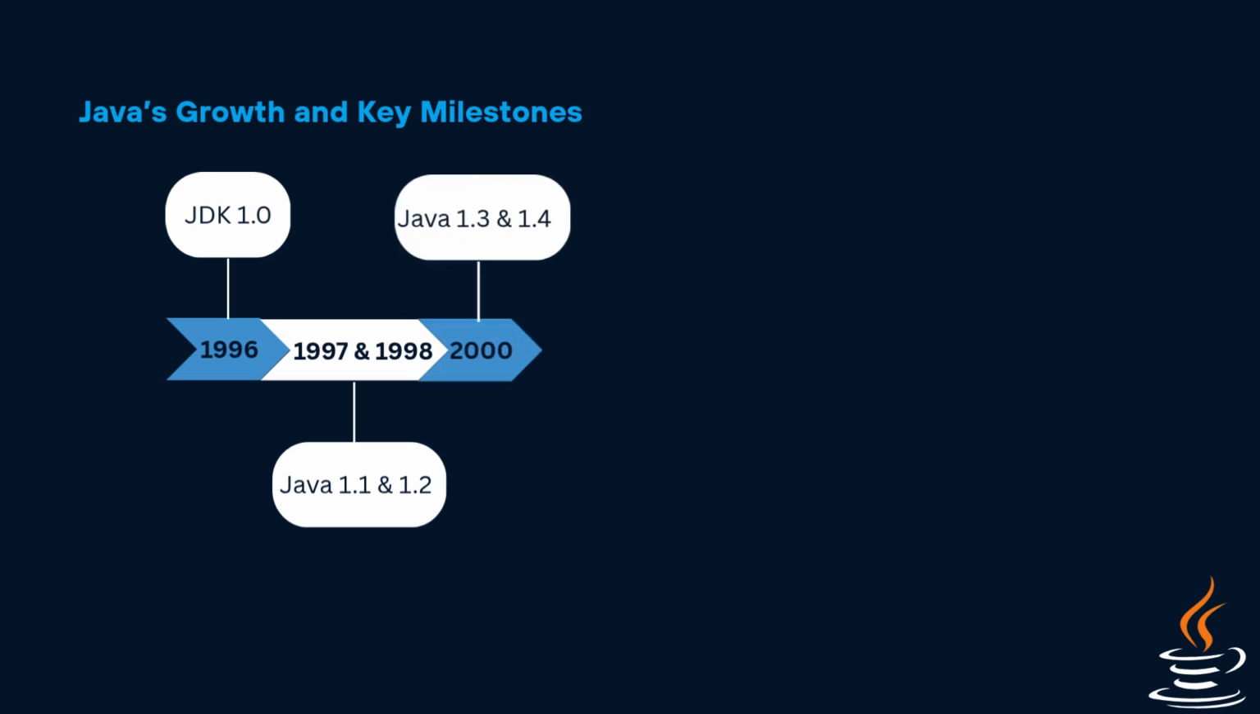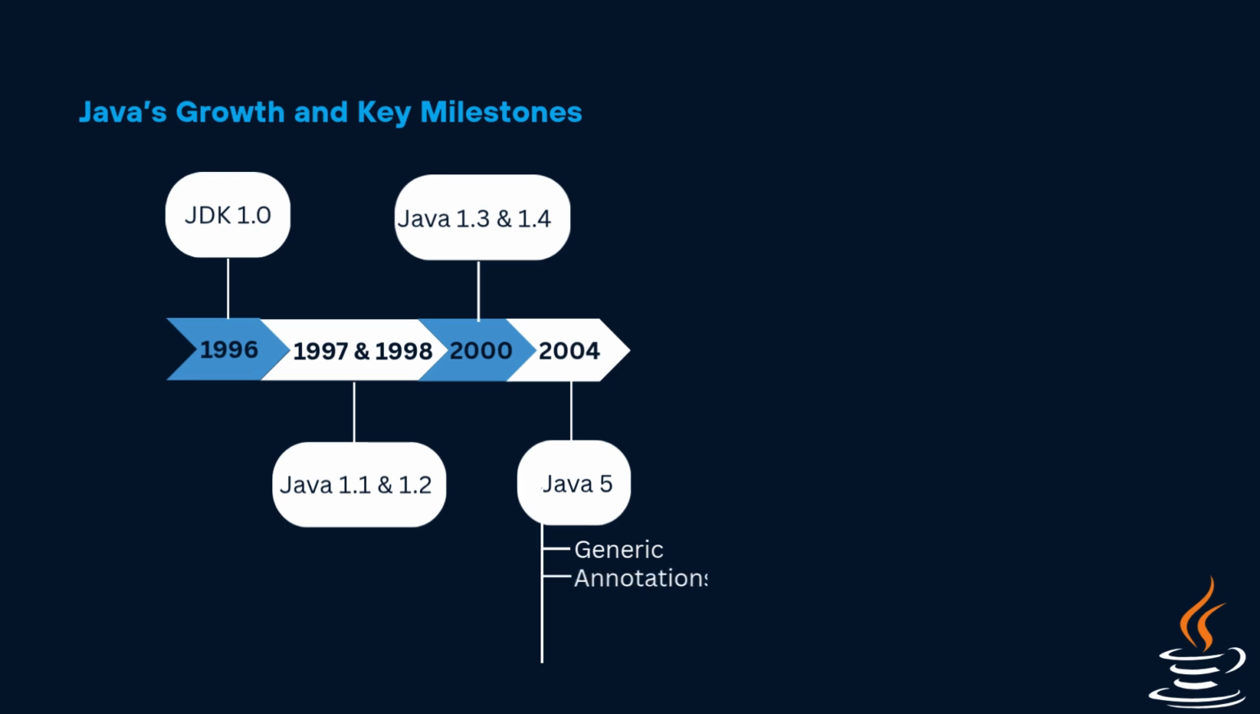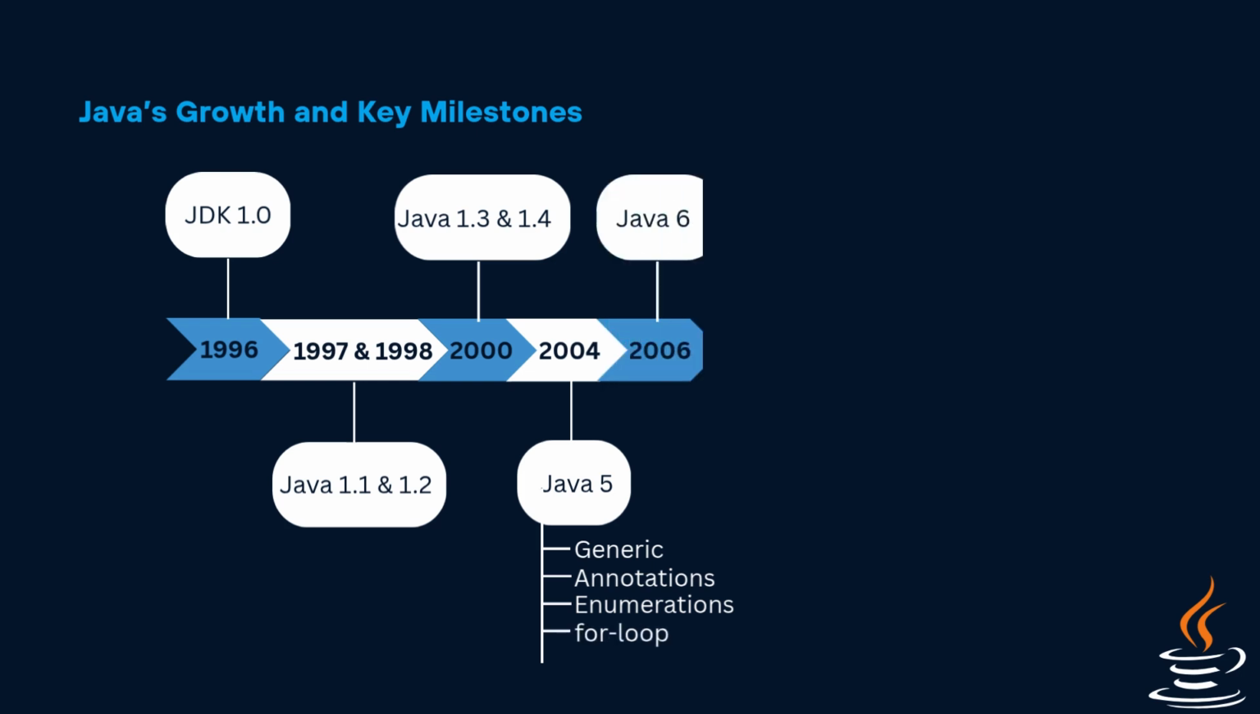In the early 2000s, Java 1.3 and 1.4 focused on better performance, security, and new input output features. In 2004, Java 5, also known as 1.5, was a huge update. It introduced generics for type safety, annotations for adding metadata to code, enumerations, and the enhanced for loop, which makes looping through collections easier. 2006 brought Java 6 with more performance improvements and better integration with desktop applications.